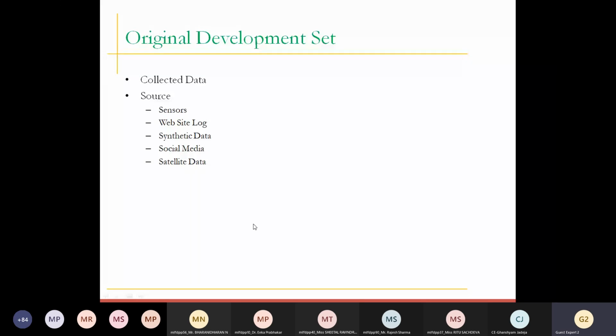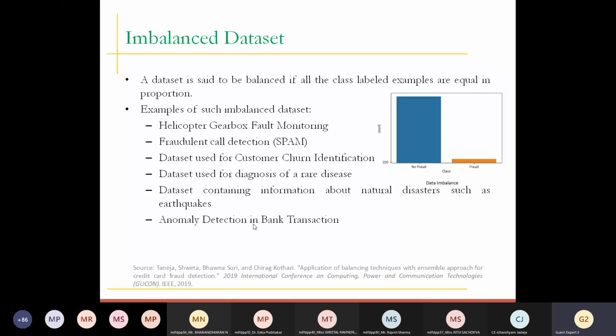Now it is also important to understand how we get to know that the data set I'm using is an imbalanced data set. First of all, what is an imbalanced data set? It clearly says that your data set is not balanced. Let's understand it with a classification problem where yes and no are the target variables. It refers to a classification problem where the number of observations per class is not equally distributed.